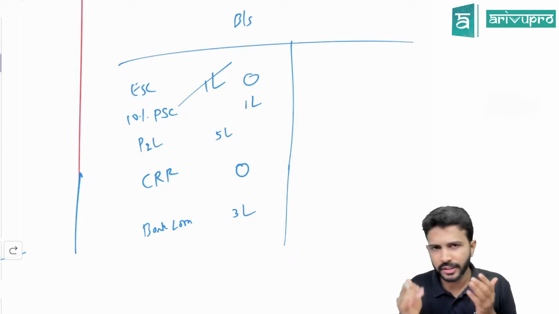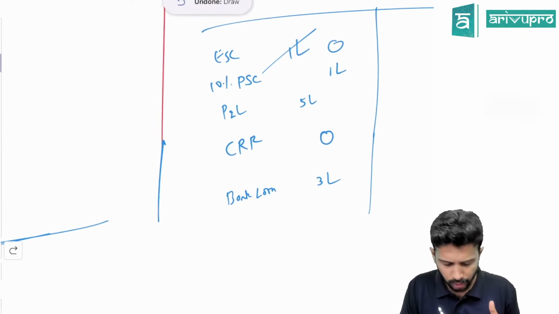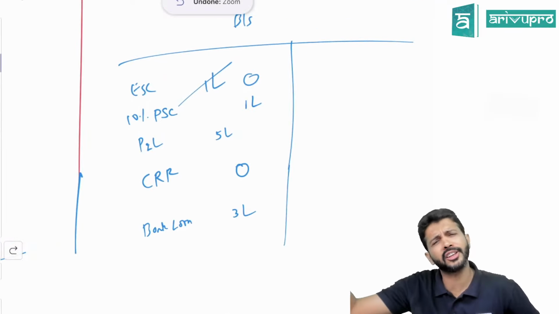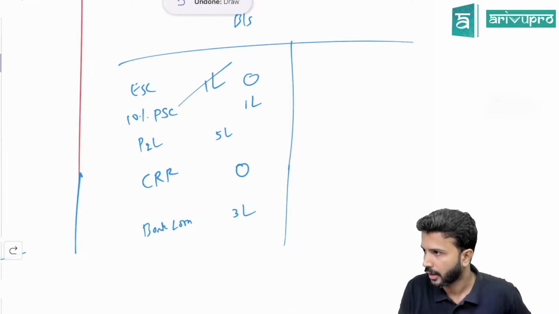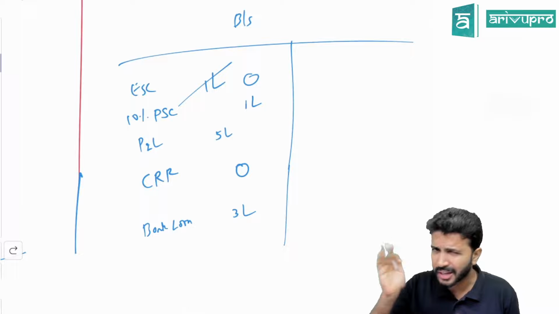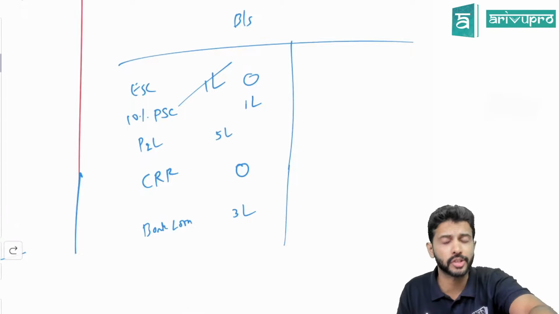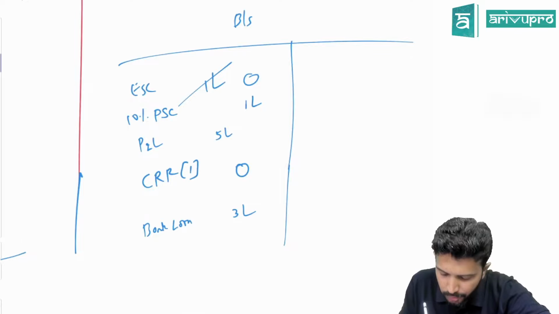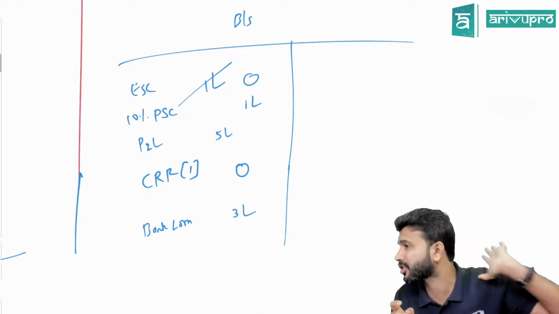See, CRR was intended to protect the interest of the outsiders. If from CRR also the Companies Act says give dividend, what about these guys? Those guys will be completely lost, right? It will be totally unfair. Hence, the Companies Act has brought a provision. This is not accounting, this is a company law restriction. CRR can be utilized for just one purpose and one and only one. That is to give bonus shares.